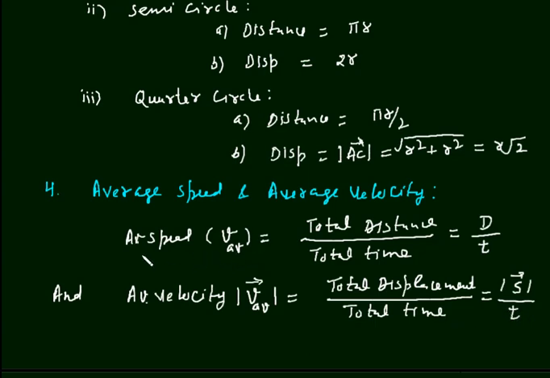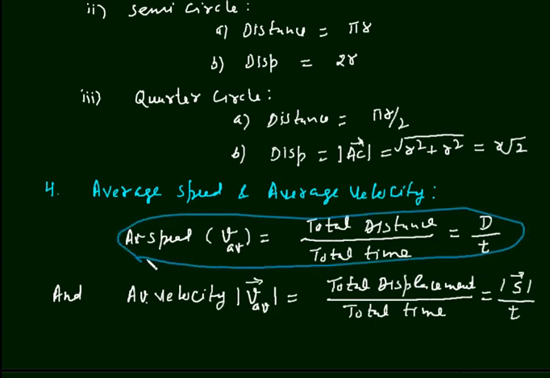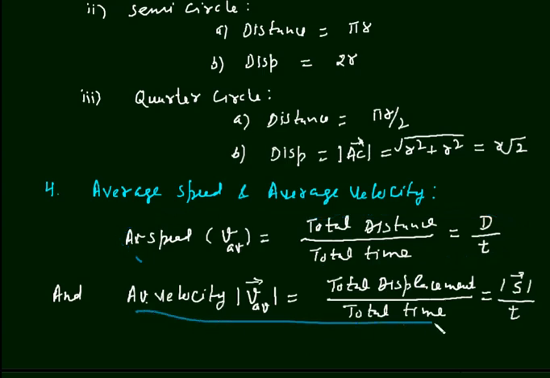Students, remember that there is no other formula for average speed. This is the only concept about average speed, and this is the only concept about average velocity. There is no other formula for average speed and average velocity.